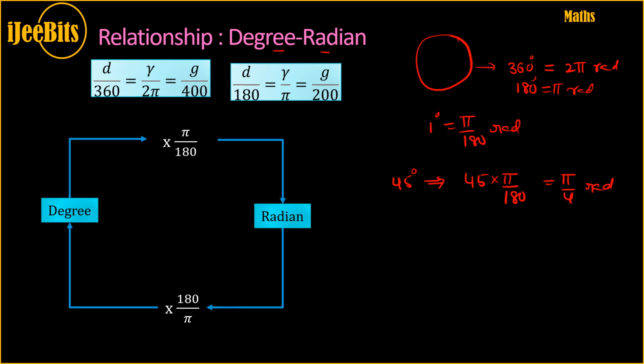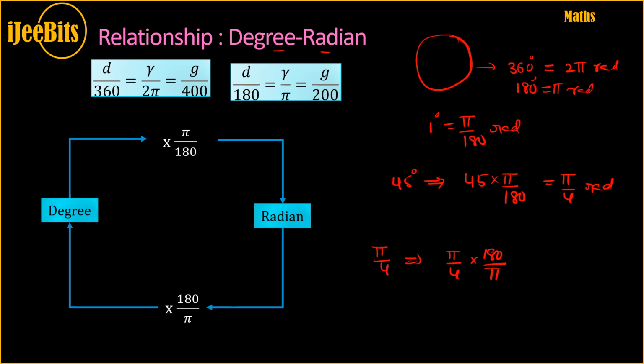Similarly, if the input is given as pi by 4, which is a radian, you should convert it into degrees using multiplication by 180 by pi. So pi by 4 times 180 divided by pi.